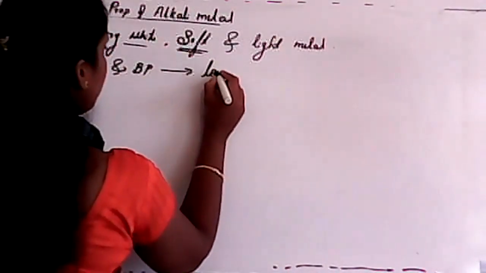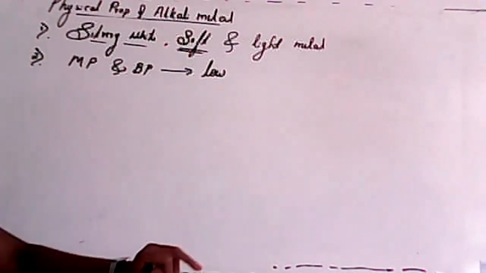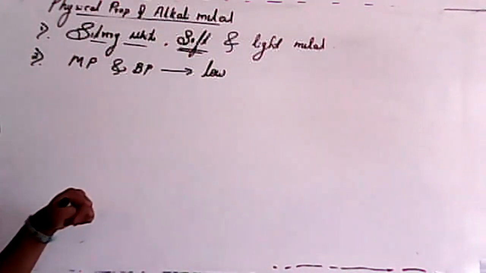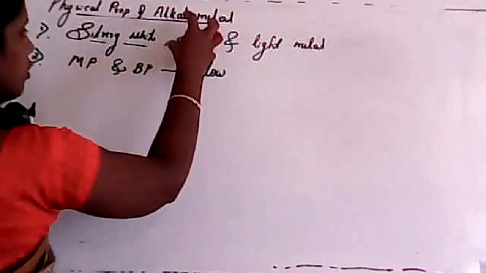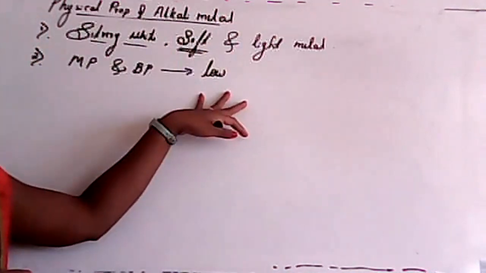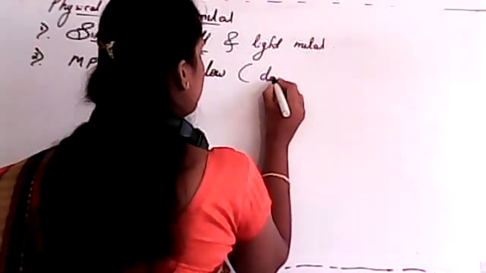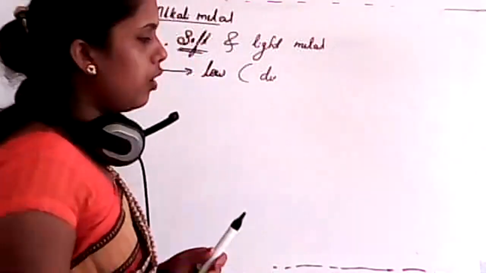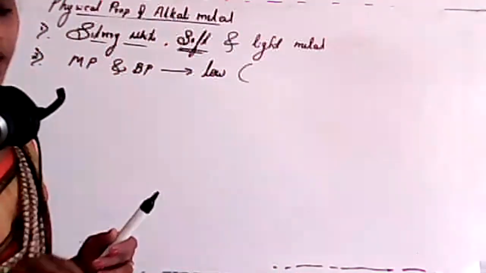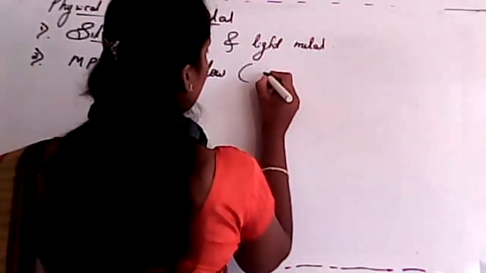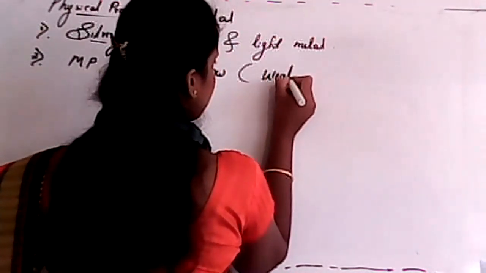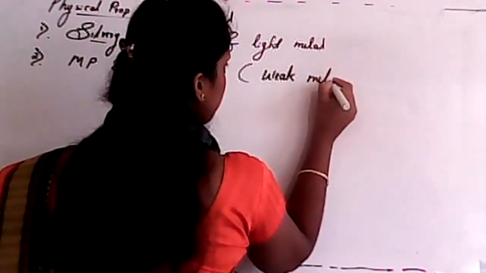The reason for softness and for the low melting and boiling point is very important. It is because of weak metallic bond.